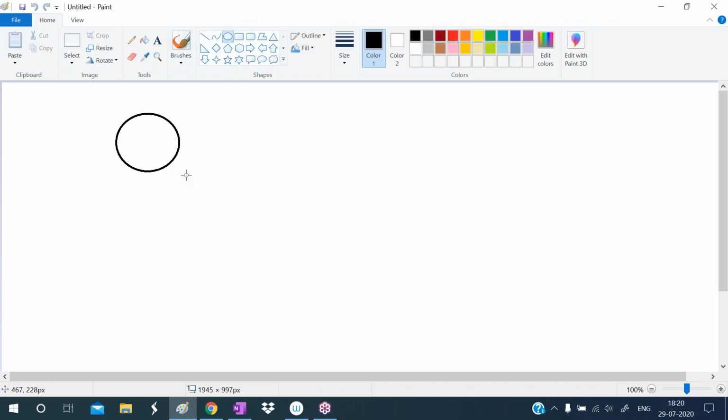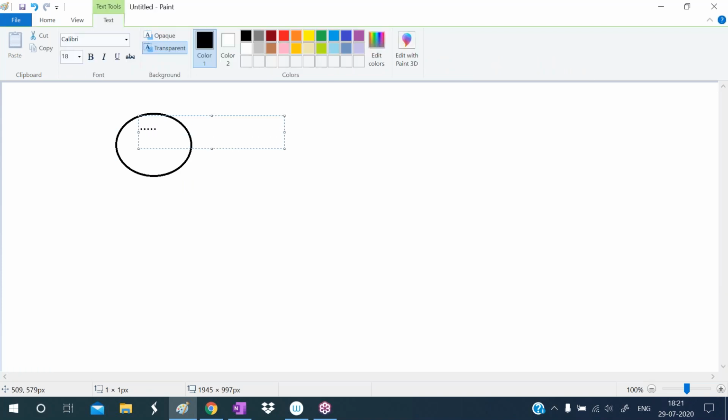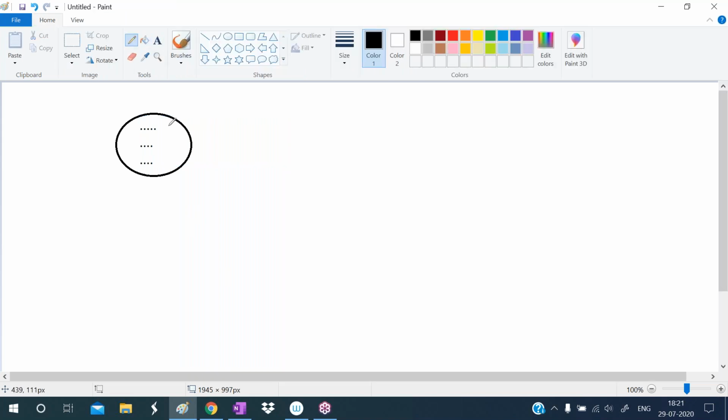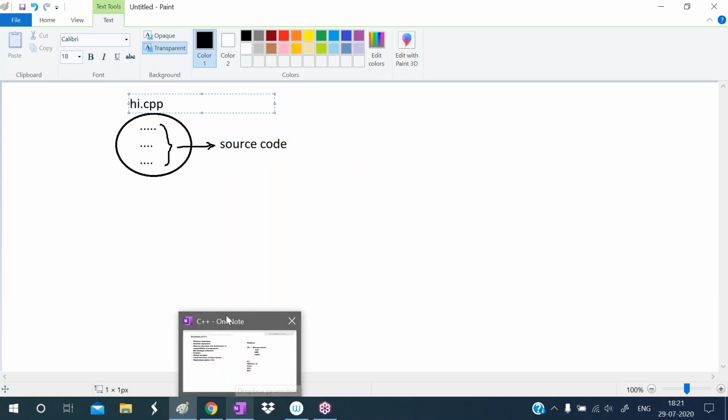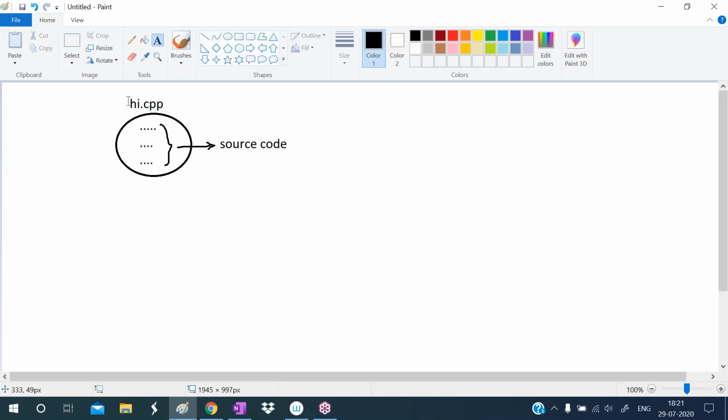See here, this is a file. In this file I'm writing a C++ program. So what is this? This is the source code. We are writing the program in the text editor, and that code I'm calling source code. I am storing this source code with the name hi.cpp. So hi.cpp is the file name, and in that file we have written one program.